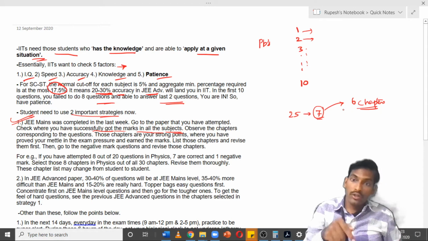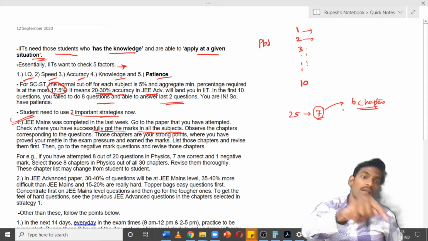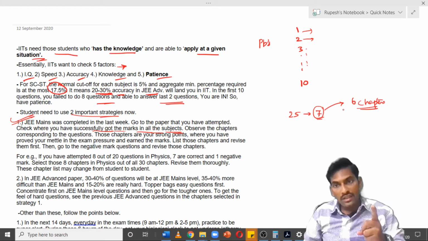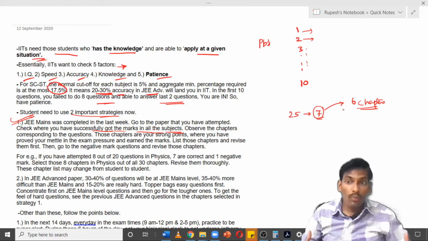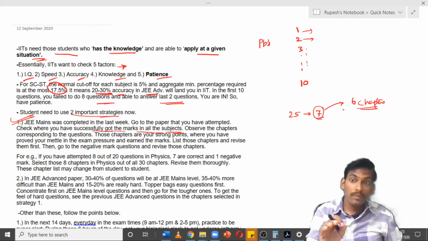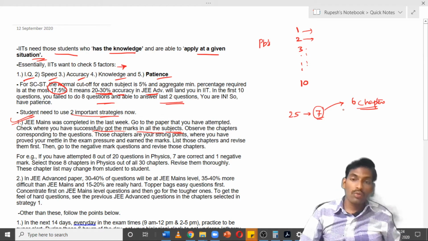because under the exam pressure you have done well in those 6 chapters. So those 6 chapters are your strong points. There are 30 chapters in physics, but these 6 chapters are your strength. So in JEE Advanced also, you should first of all revise these 6 chapters very well, because there are more chances that if the questions are from these 6 chapters, you are able to excel in those questions. That is the first thing.